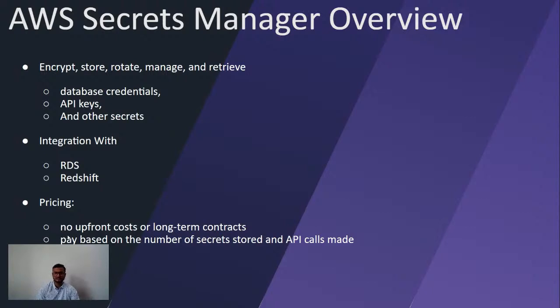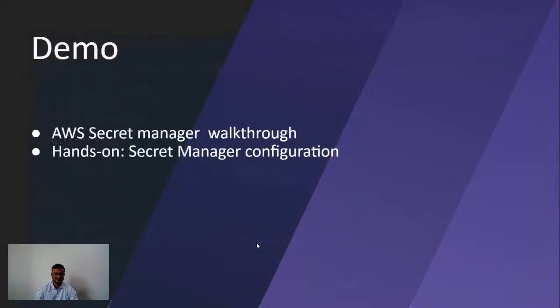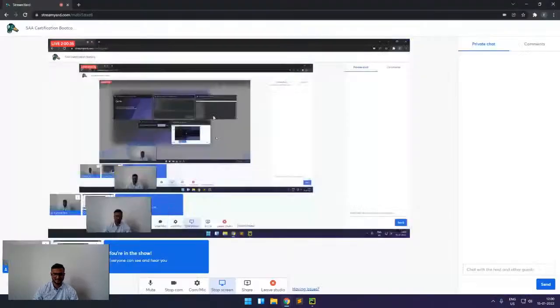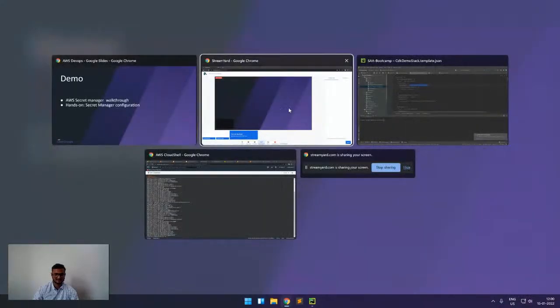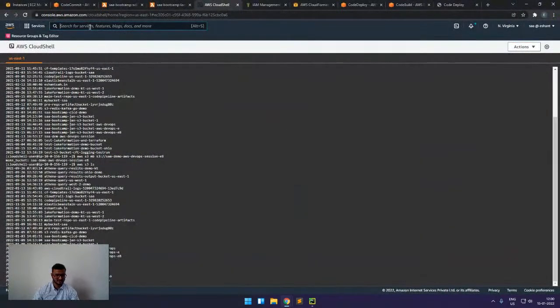So what we do is store them in some separate location, and from there we access them in our code. So for that we have AWS Secrets Manager. And from the pricing side, we pay only for the number of secrets we stored or the API calls. We will see this in our demo part.